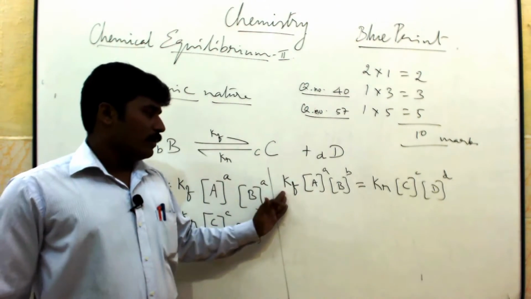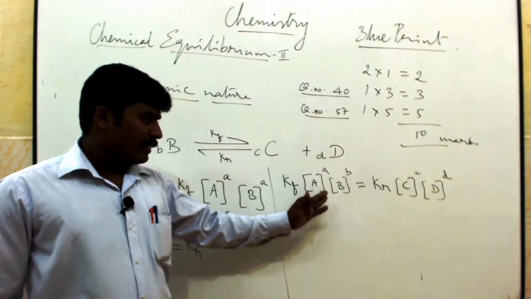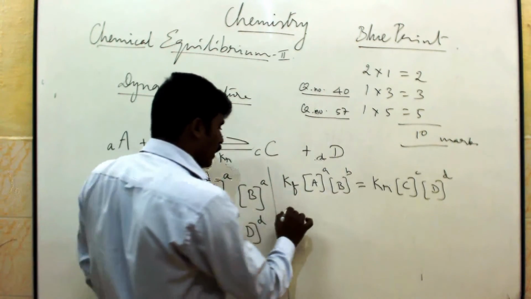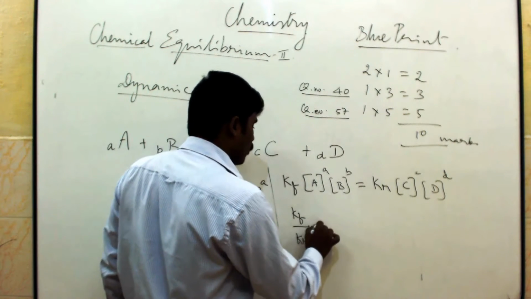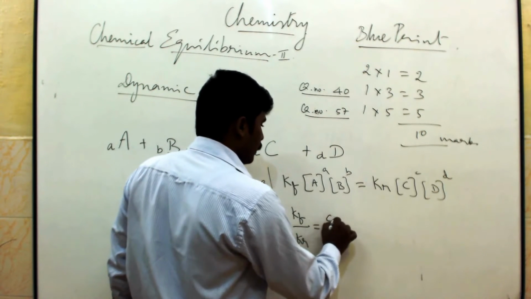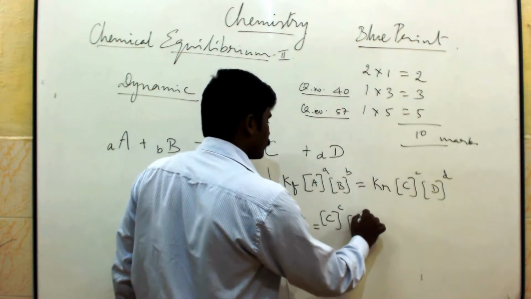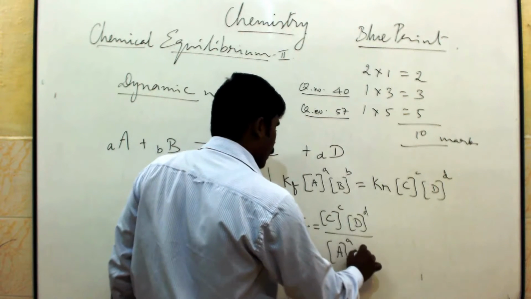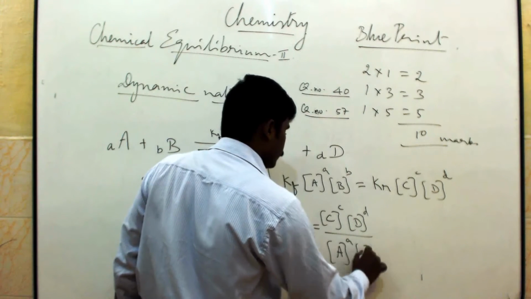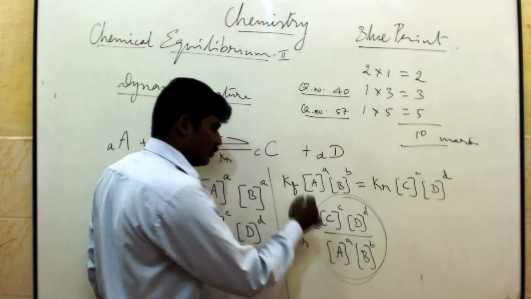Now, Kf by Kr is equal to product by reactant. So you can write Kf by Kr is equal to the concentration of C and D by the concentration of A and B. These are fully concentration terms.